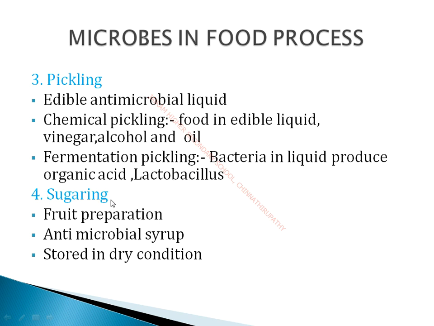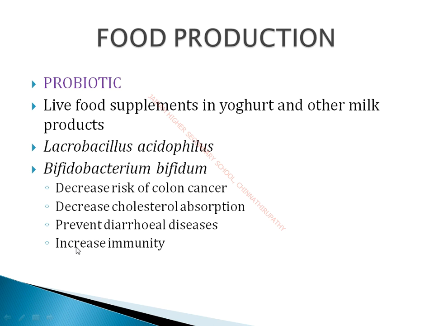Next is sugaring. So this is one kind of food preservation technique used to preserve fruit jams. In fruit jams they add a large amount of sugar, and similarly a lot of antimicrobial syrup, so that it does not spoil for many days. So sugar also prevents the growth of microorganisms. If you add more sugar, it will inhibit the growth of microorganisms, and the food can be preserved for a longer period. In food preparation we can also use an antimicrobial syrup, and it is stored in dry condition.